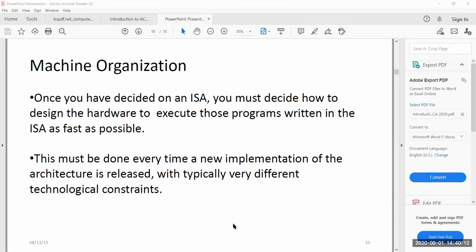So once you decide on your instruction set architecture, you decide how to design the hardware such that your programs run as fast as possible. And this "fast" has a very weird definition in architecture, because the same program, when you run it on different architectures, gives you different execution times. And when you want to compare the performance of a system, it is basically dependent on the execution time of a particular program or set of programs on your system.